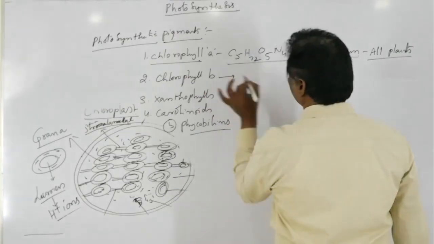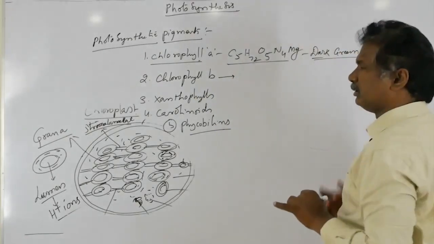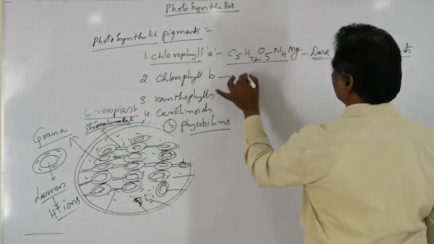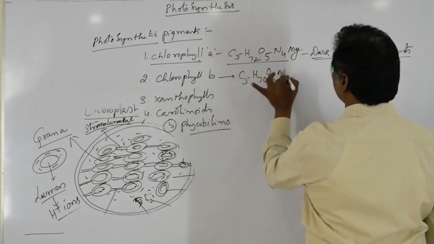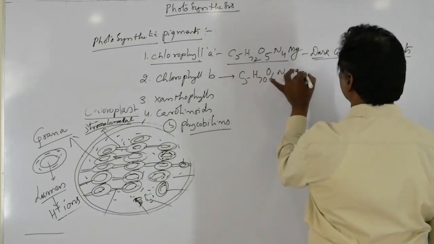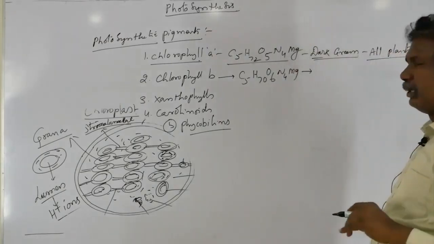Next, the second one, chlorophyll B. The chlorophyll B formula is C55H70O6N4Mg.